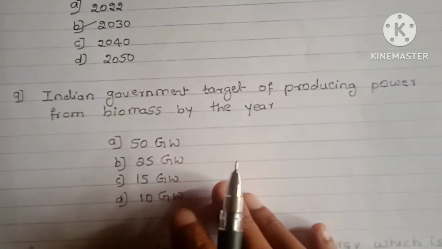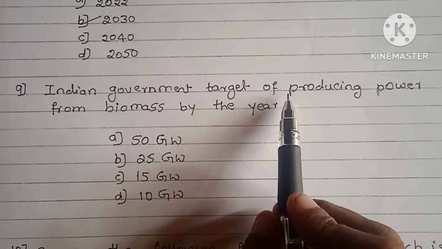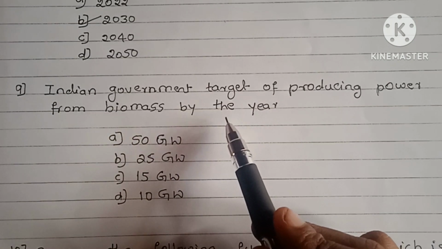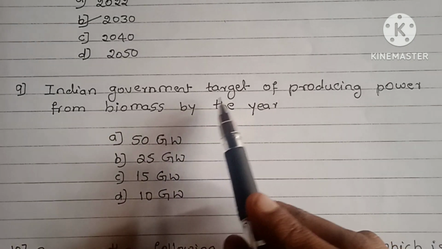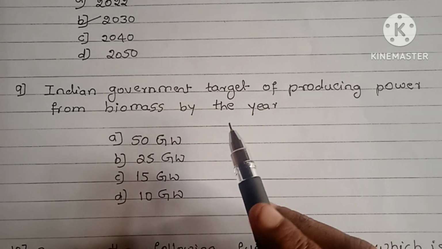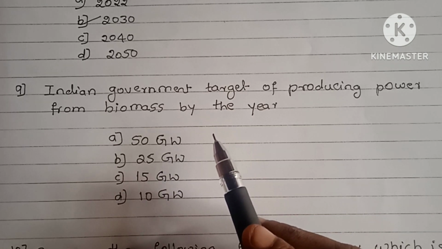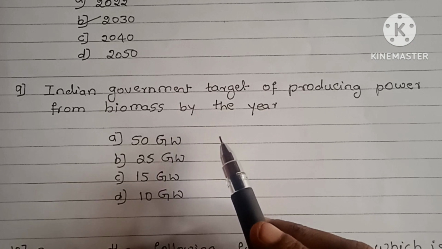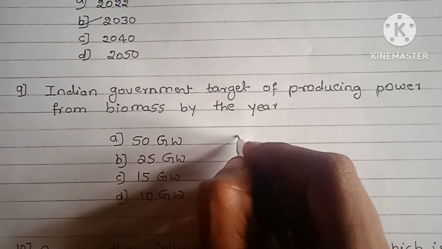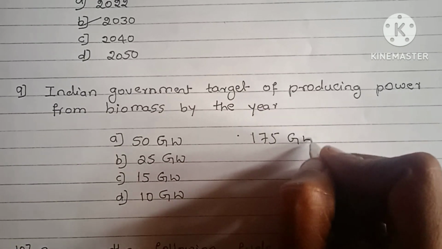Next, ninth question. Indian government target of producing power from biomass by the year. It means the Indian government target for producing biomass power. How many gigawatts of biomass do they have to produce? In renewable energy, they have the target of 175 gigawatt.